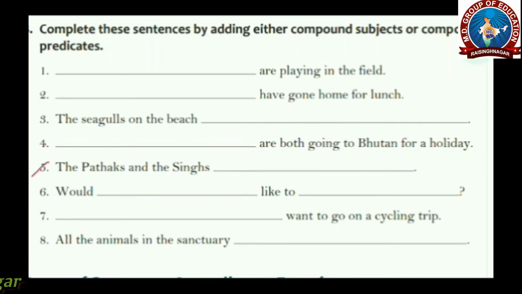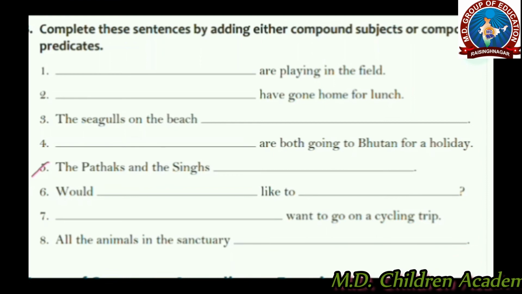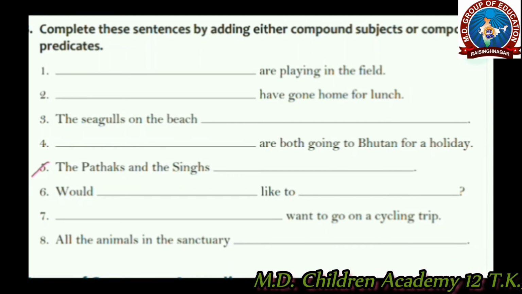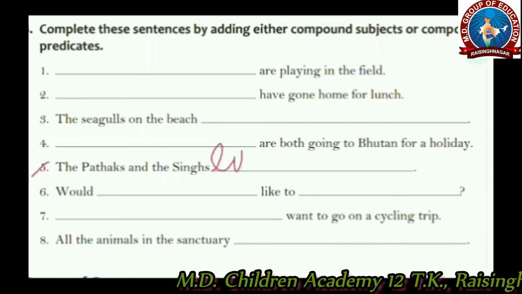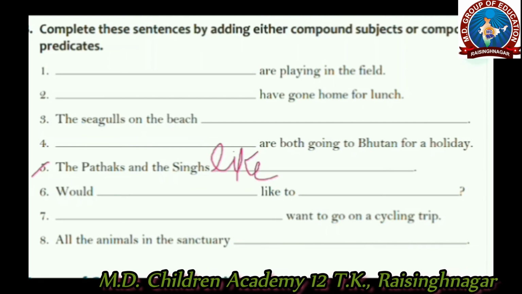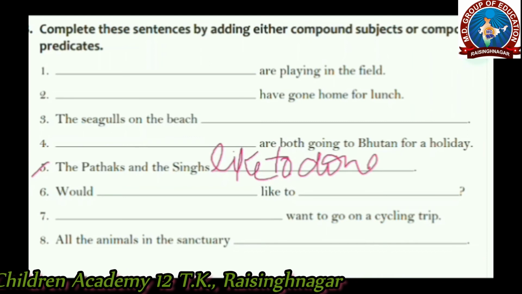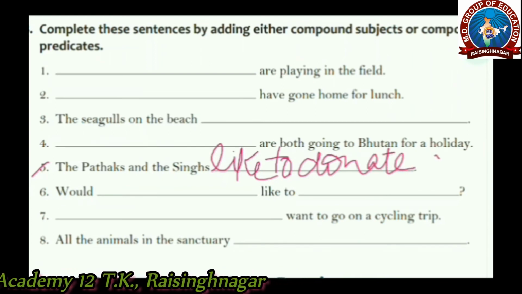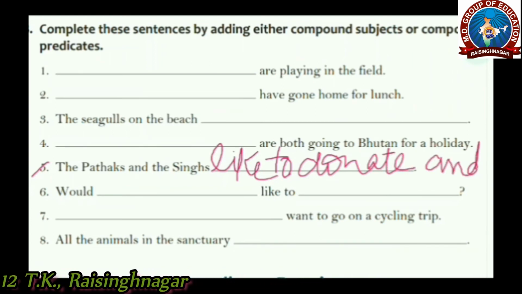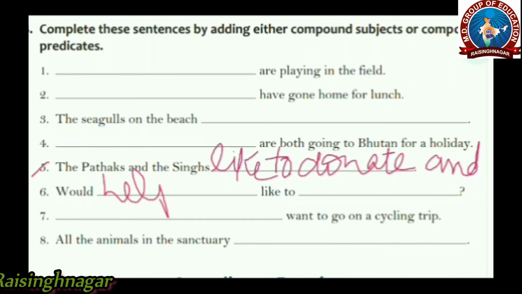The next one, fifth one, is the Pathaks and the Sings. The Pathaks and the Sings. There must be two actions, a compound predicate. The Pathaks and the Sings like to donate and help needy persons.